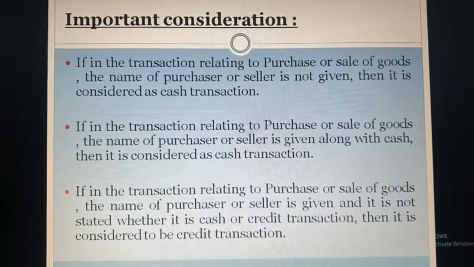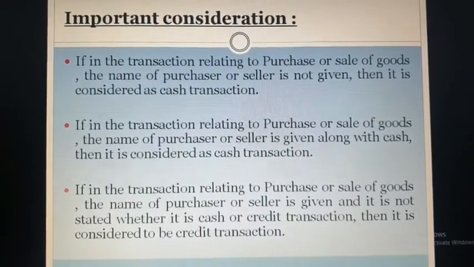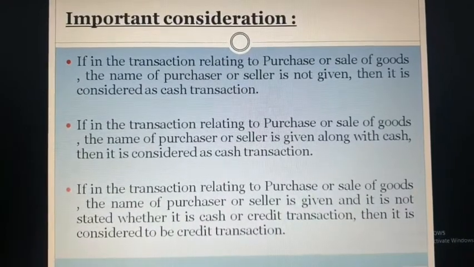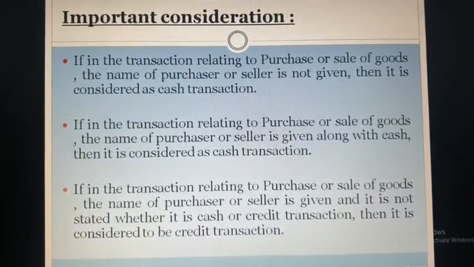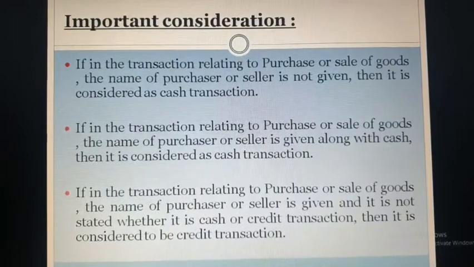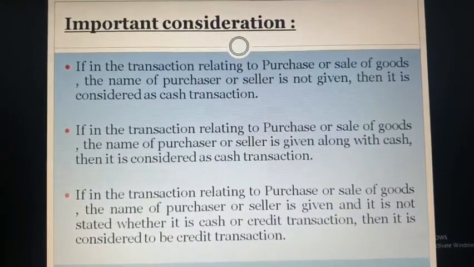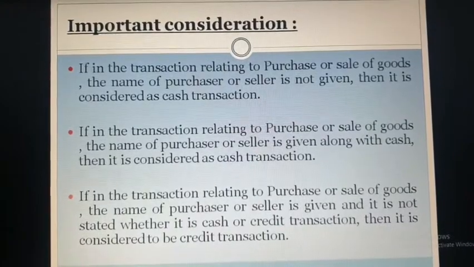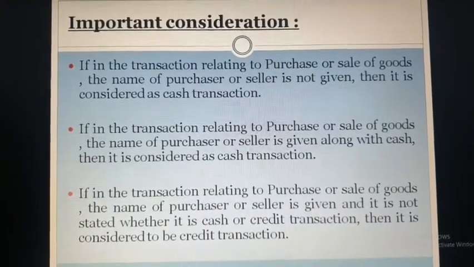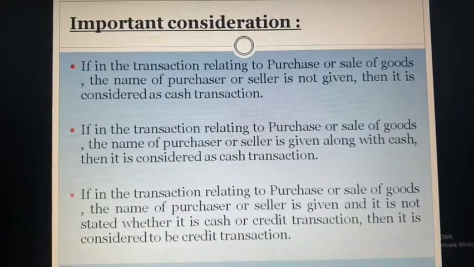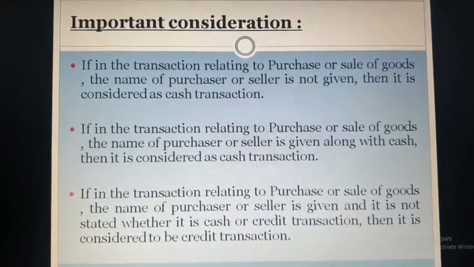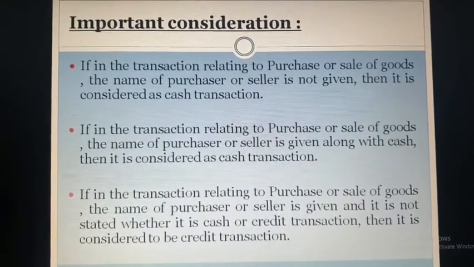I am repeating it again, that purchase and sale of goods and the name of purchaser seller is not given, then it is cash transaction. Along with purchase and sale, the name of purchaser seller is given along with cash, then it is considered as cash transaction. And when purchase and sale of goods, the name of purchaser and seller is given, but it is not stated that it is a cash transaction or credit transaction, then it will be considered as a credit transaction only.